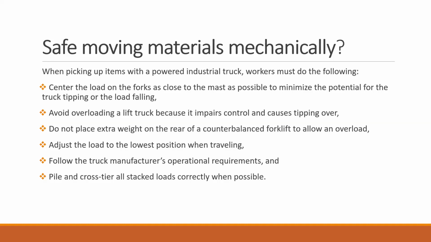When the forklift is going to drive, the forks should be as low as possible. So in case any of the material they are carrying, even due to some damaged road or damaged surface, is going to fall, it will fall on the ground and there will be less destruction. But if the forks are at a height compared to the ground, it means there will be more losses if this load is going to be tilted down. Clear?